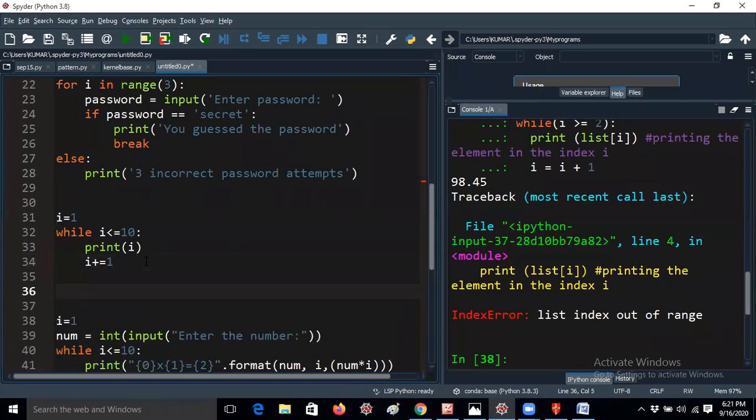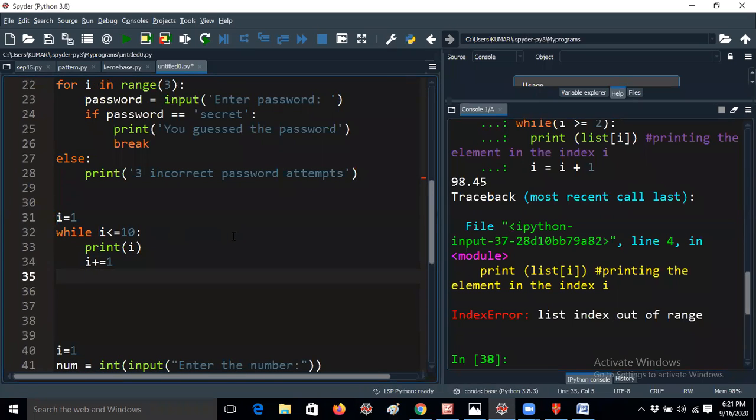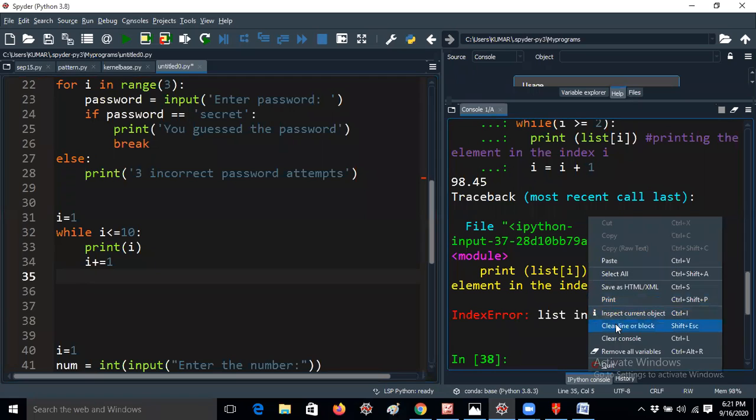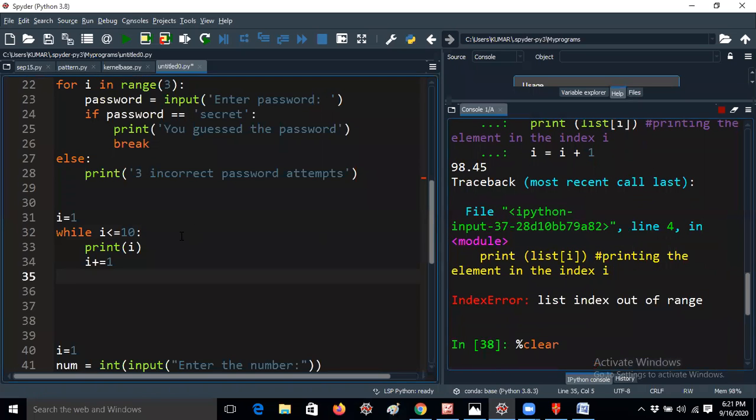So here I would like to give one example. I would like to call it an infinite loop; that's the reason I'm telling this. But a list out of range will not give the value. So anyway, I will give one here. Instead of this, it is a program for 1 to 10 numbers, right? So I'm giving it like this.